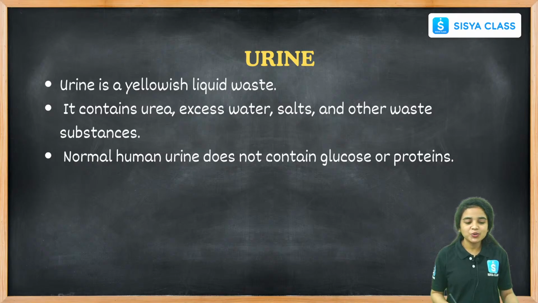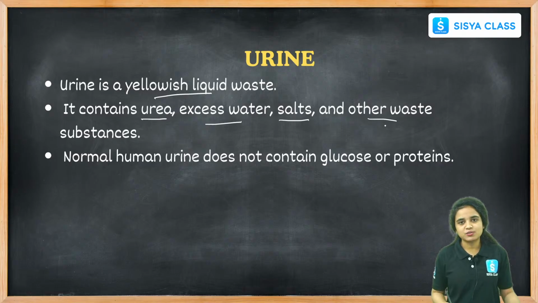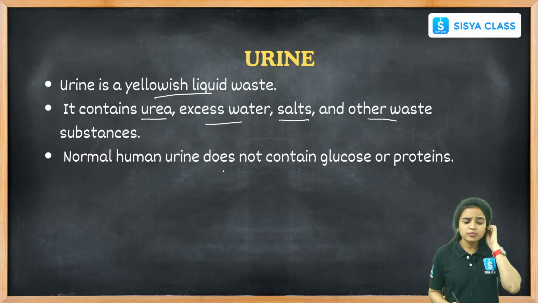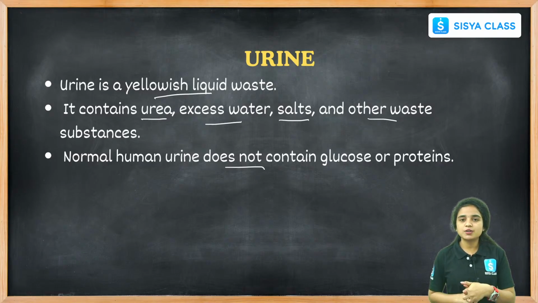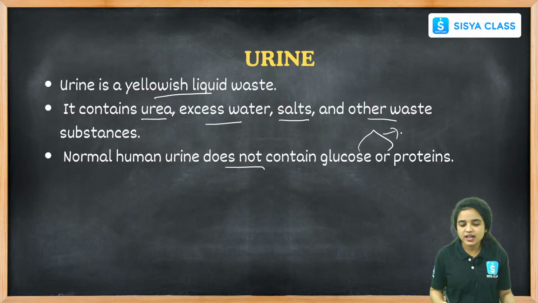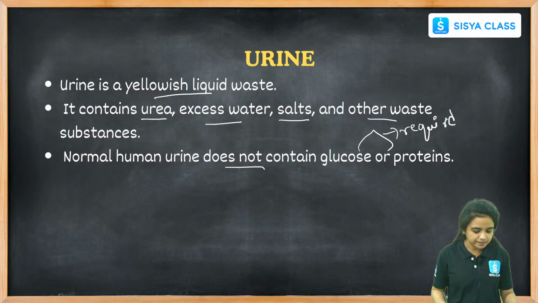While coming to the urine, urine is a yellowish liquid waste. How will it appear? It is a yellowish liquid waste, and it contains urea, excess water, salts, and other waste substances also. And normal human urine does not contain any glucose or proteins because they are the wanted materials for our body. They are required, essential materials for our body.